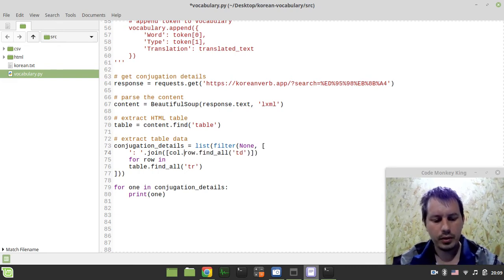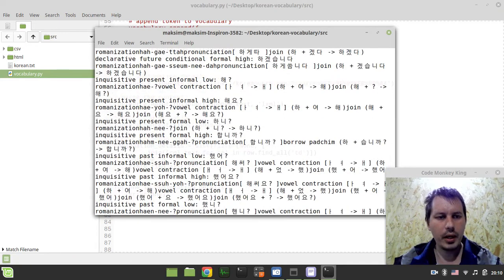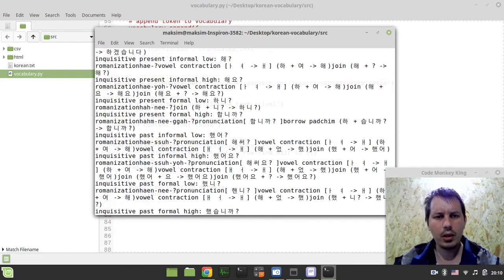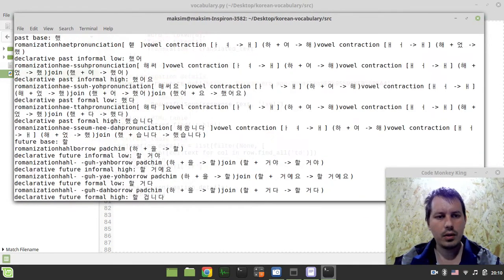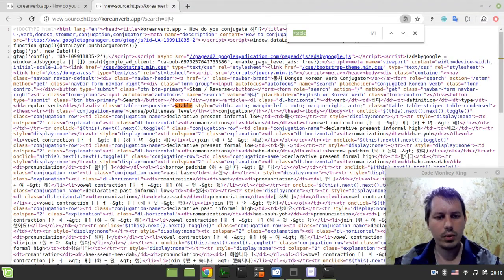So column.text for column in this sort of thing. Let's have a look at what we have now. Okay, perfect. Now we have the actual data. And one more thing to consider: we don't actually need all of this data, we just need specific data. So let's have a look at what exactly we want.